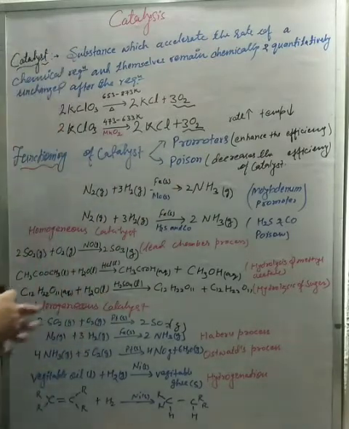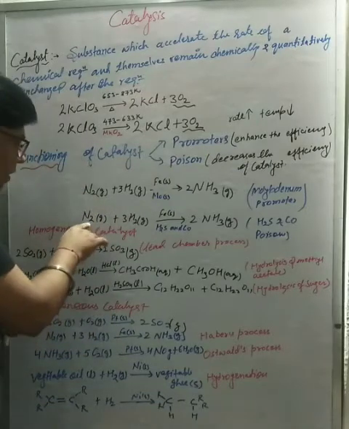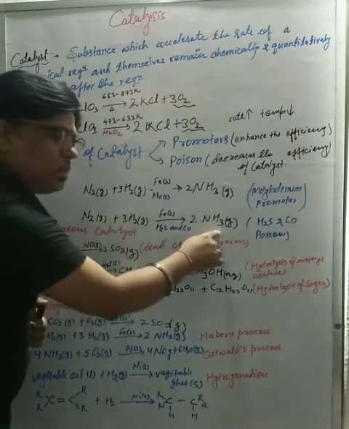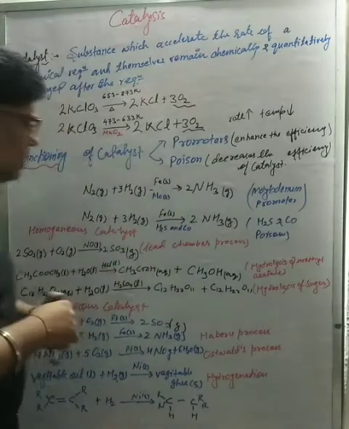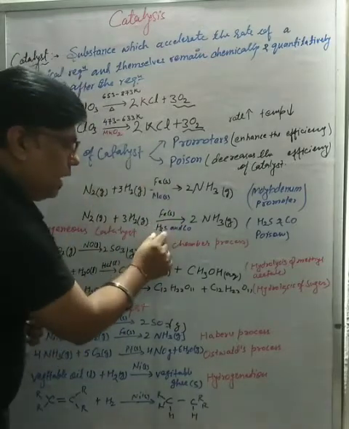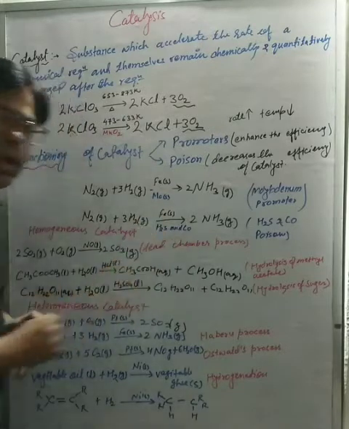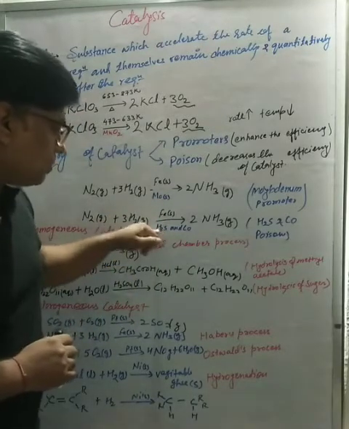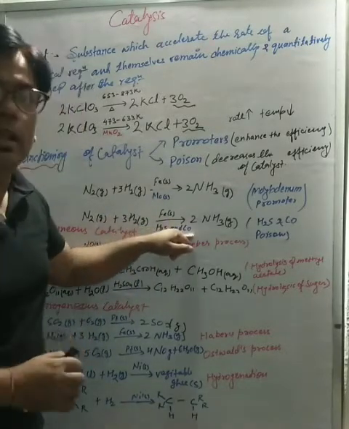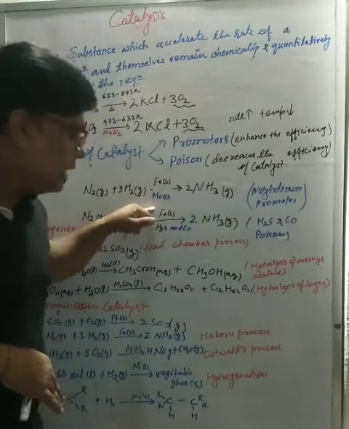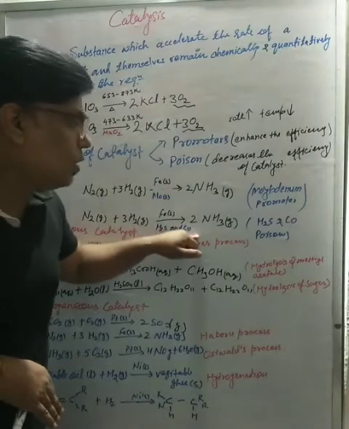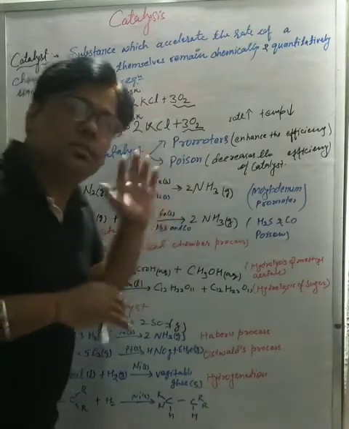Now, one more example we have. When N2 reacts with H2, it gives ammonia. Here, iron is our catalyst. If we add H2S and CO gas in it, then H2S and CO will decrease the efficiency of that iron catalyst. That's why H2S and CO are called poison for the reaction.